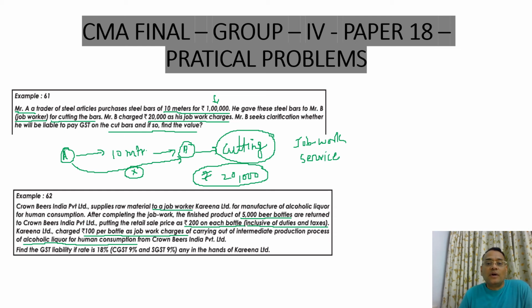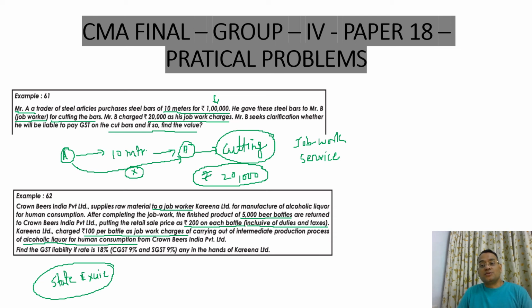So first of all, please note that alcoholic liquor for human consumption per se is out of purview of GST and it is under state excise. Okay, so it is out of GST.